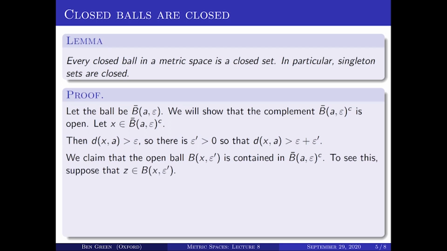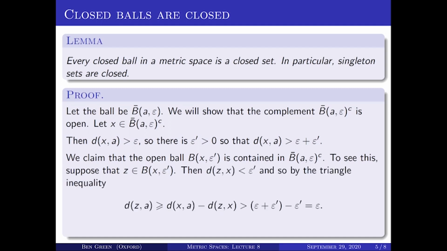Let's take an arbitrary point z in that smaller ball centered on x with radius epsilon dashed. By definition, the distance from z to x is less than epsilon dashed. And so by the triangle inequality, slightly rearranged, the distance from z to A is at least the distance from x to A minus the distance from z to x, and that is greater than epsilon plus epsilon dashed minus epsilon dashed, which is epsilon. And then finally, the statement about singleton sets. That's just the observation that the singleton set A, the set consisting of just the element A, is the closed ball of radius 0, centered on A.